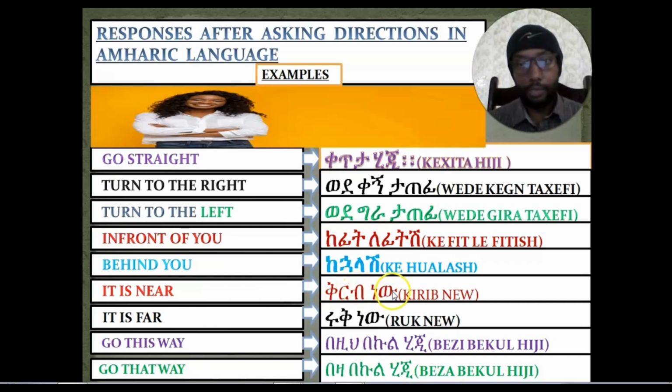ቅርብ ነው። Okay? ቅርብ ነው. How about to say it is far? It is far. We'll say it far what? ሩቅ ነው. Okay?